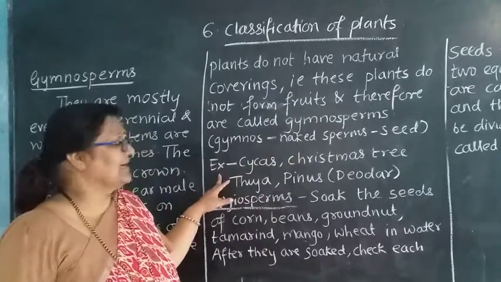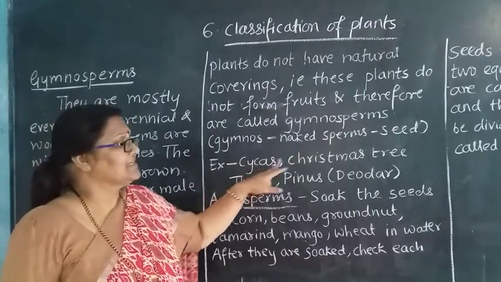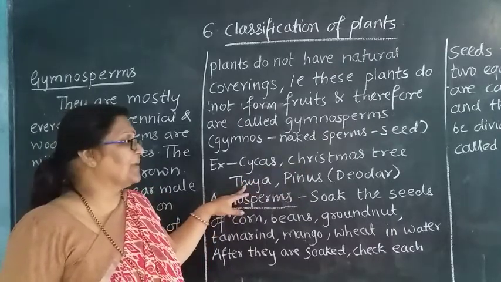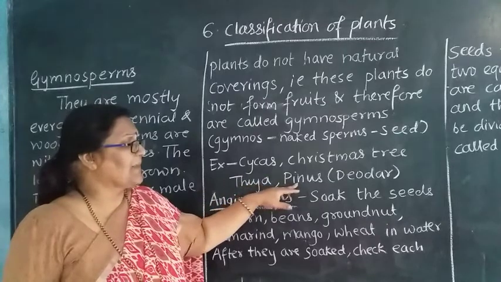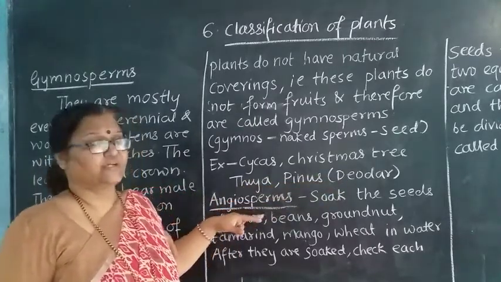Next comes the examples of that: Cycas, Christmas tree, Thuja, which is called Morpankhi, or Pinus, which is called Deodar.